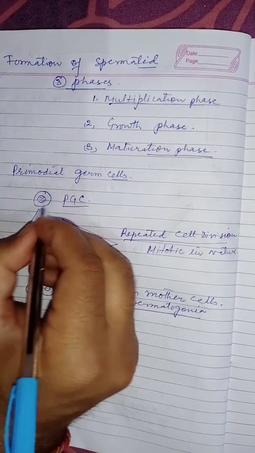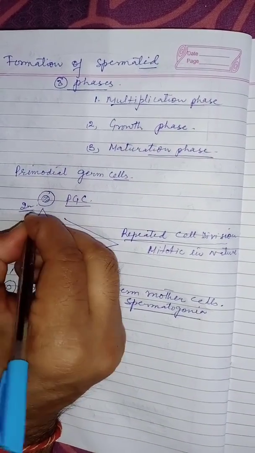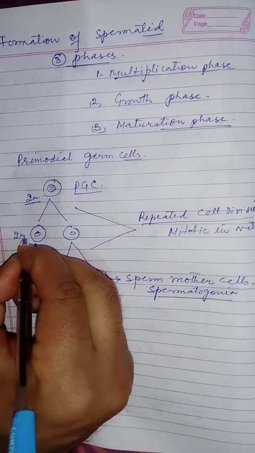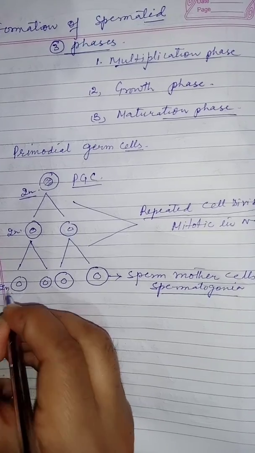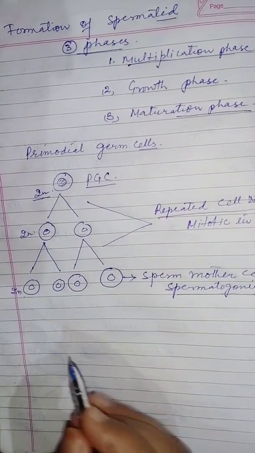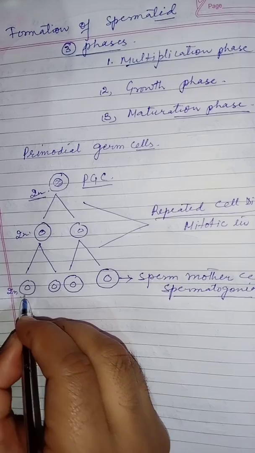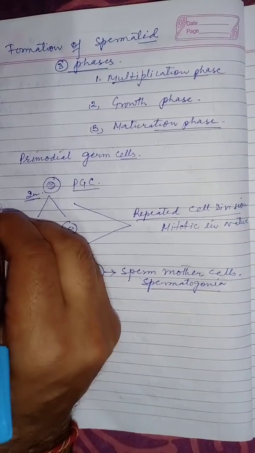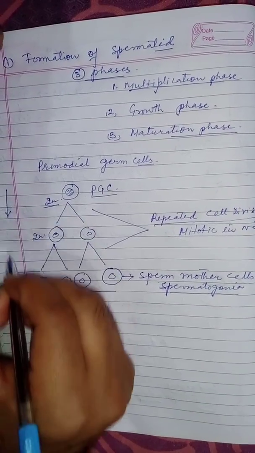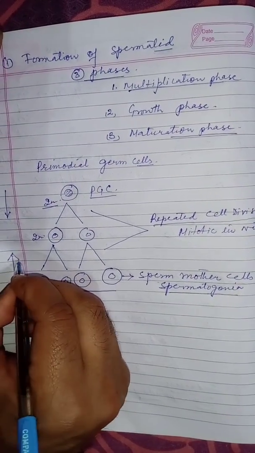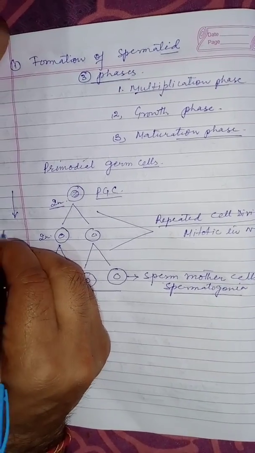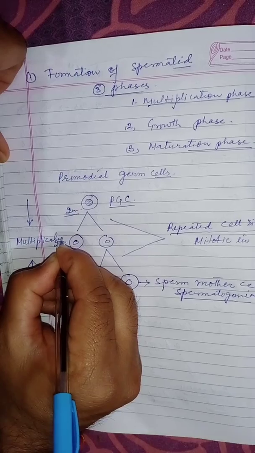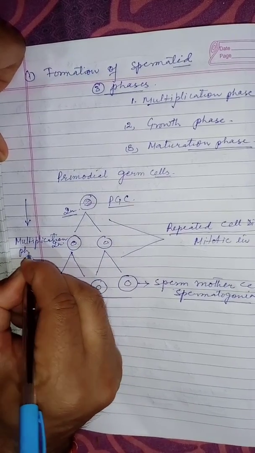That is, the number of chromosomes in primordial germ cells is 2n, and again 2n, and again 2n. At the end of the multiplication, what is formed is the sperm mother cells. So the whole process is the first subphase, the multiplication phase.